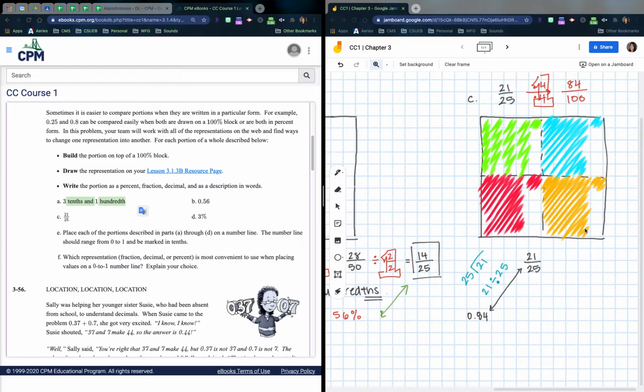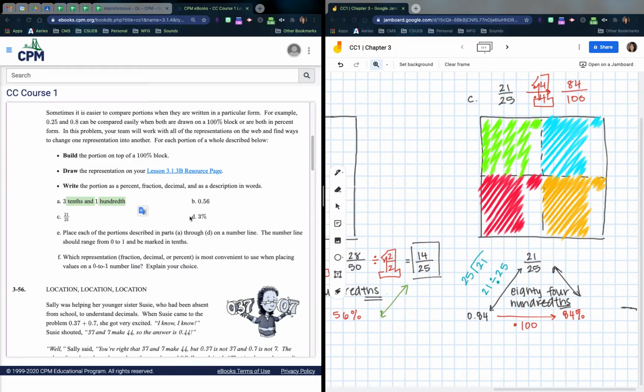If I go from decimal to percent, I always multiply by 100. And I love this one because it's the same every single time. Multiply by 100. This gives you 84%. And my words would just be, you can write 21/25. I like to write the decimal. I prefer the decimal, so I would write 84 hundredths, with that TH right there. And then remember that all of these are interchangeable.